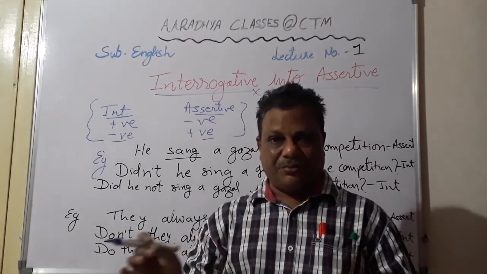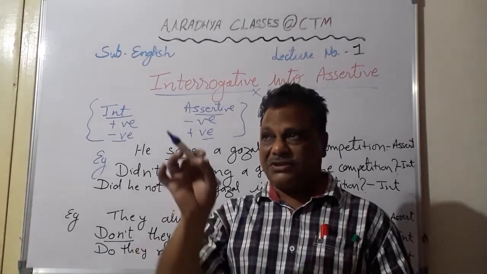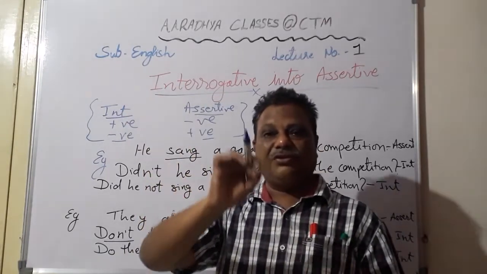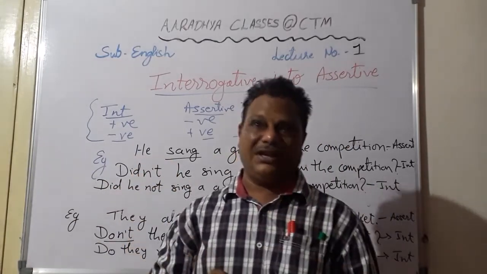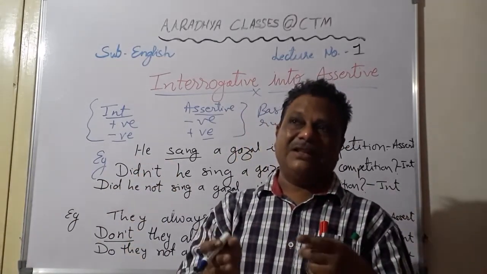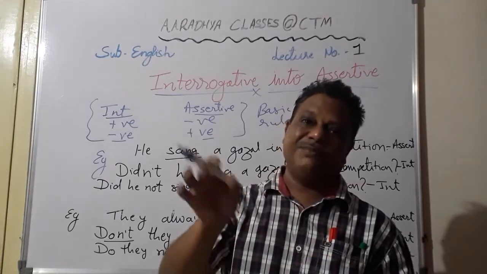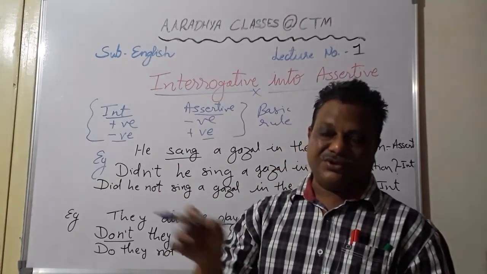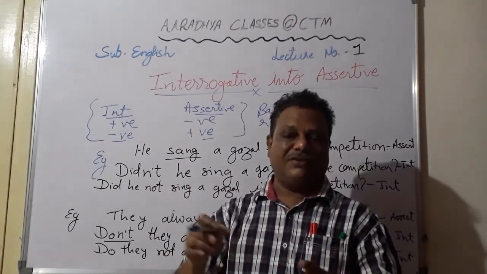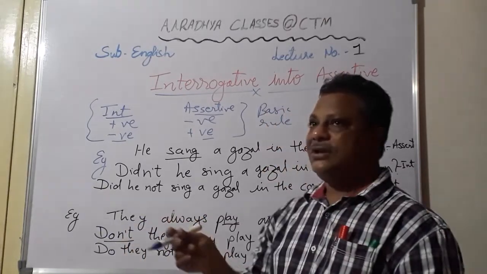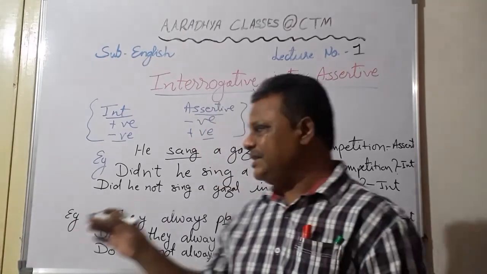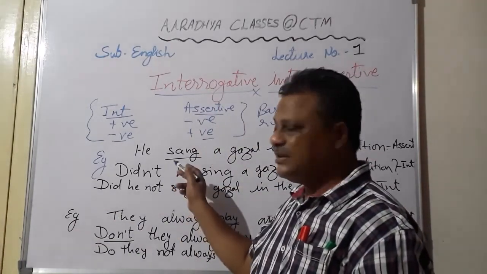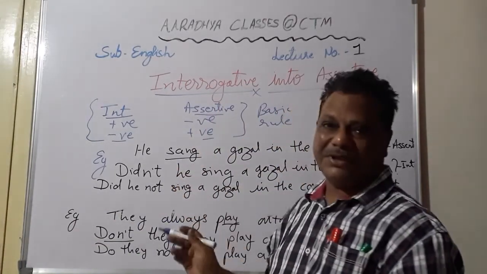For example, this is not the way to behave. So, is this the way to behave? The sentence was negative, so its interrogative became positive. Is was already given, so we began the interrogative with is, and we just removed not. Is this the way you should behave? This is not the way you should behave. In all the remaining sentences the helping verb is given. Only it is not given when the sentence is in simple past tense or simple present tense.